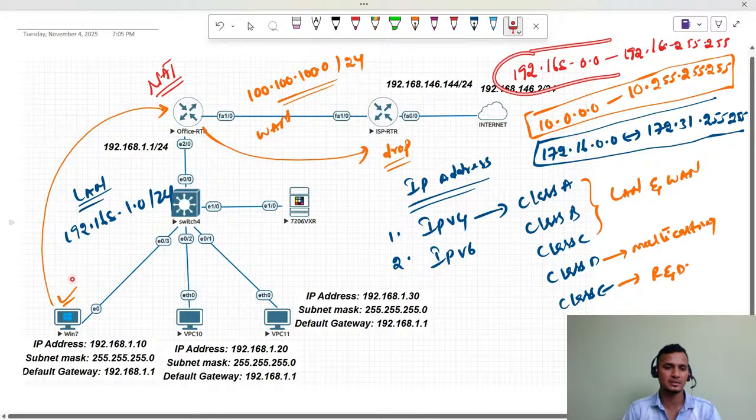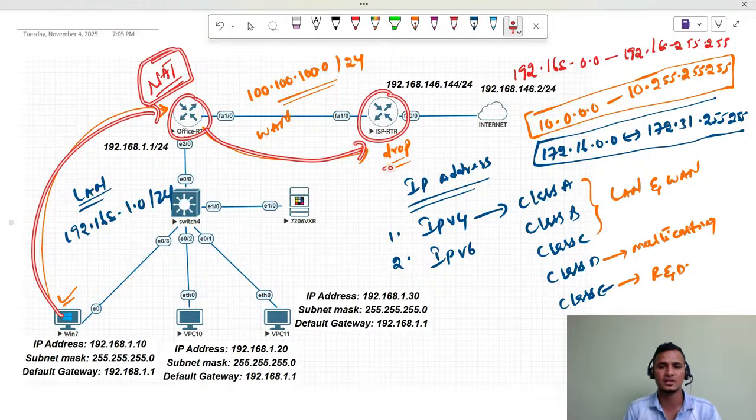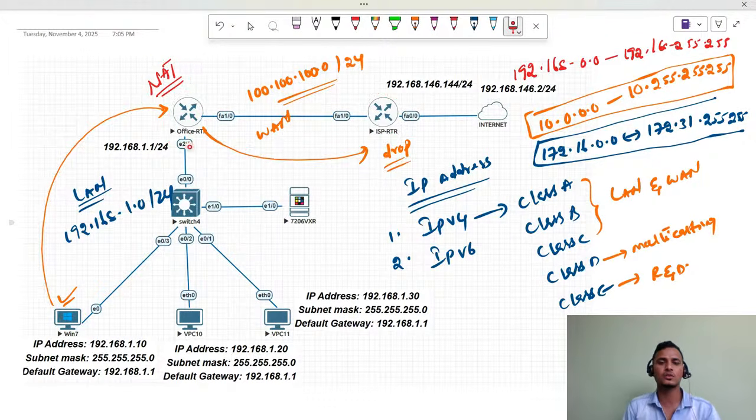Whenever the user is trying to access the internet, if the request goes directly to the ISP's router without translating your private IP address, it is going to be dropped. To overcome this, we are going to perform NAT, network address translation, on the edge router.